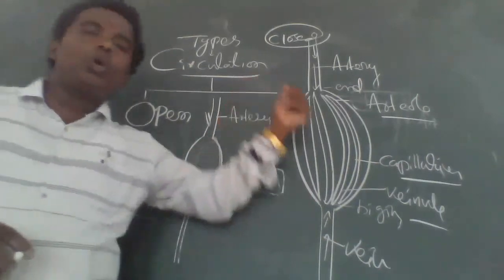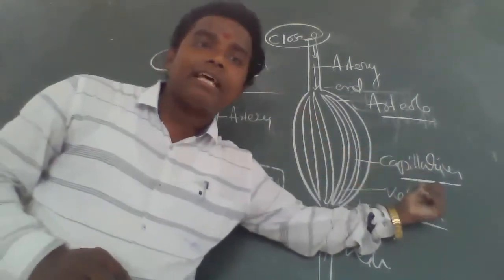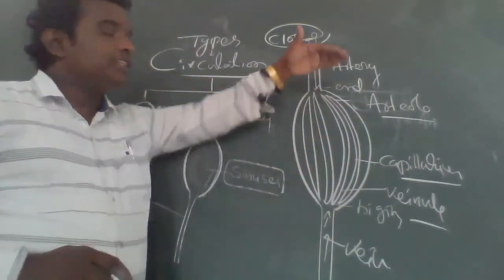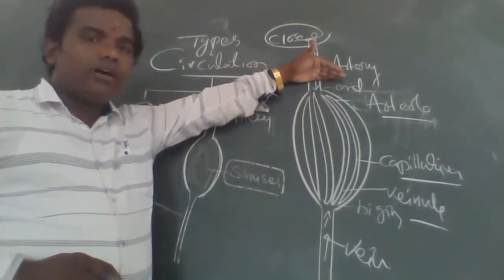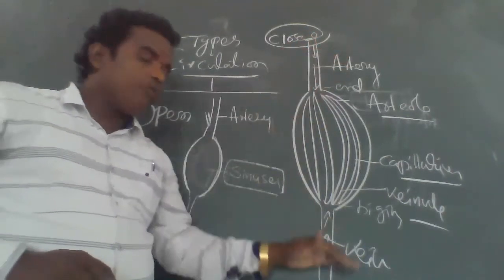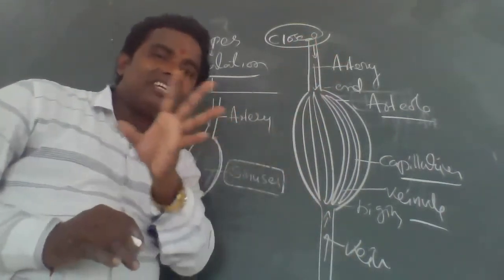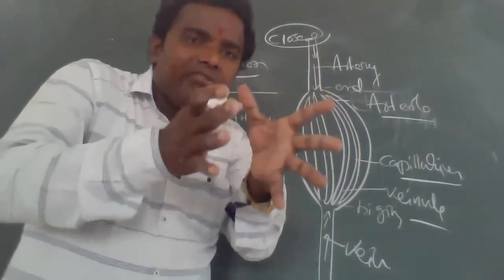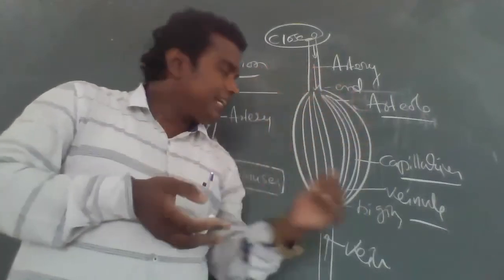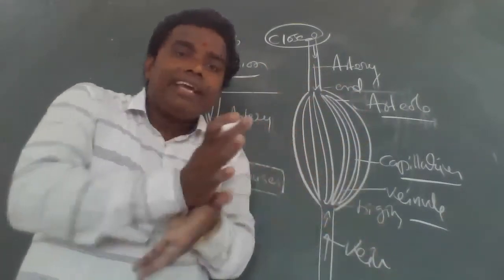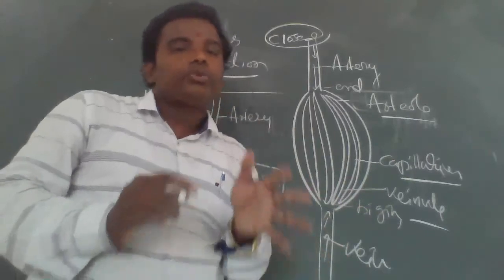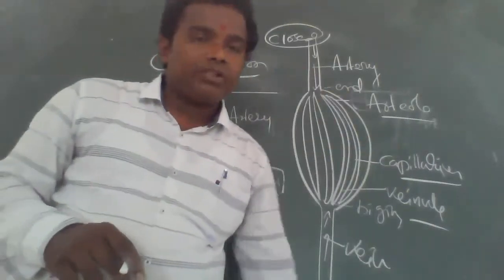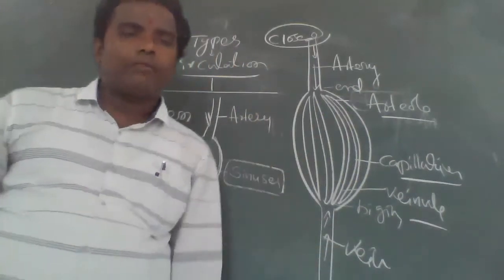Whereas in the closed type of circulation, capillaries and small blood vessels are present. Arteries end with arterioles and veins begin with venules. This is an important difference between the open type and the closed type of circulation.